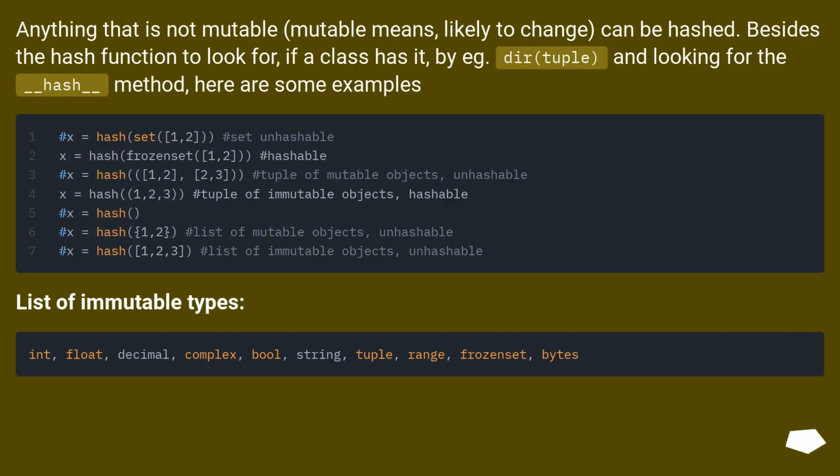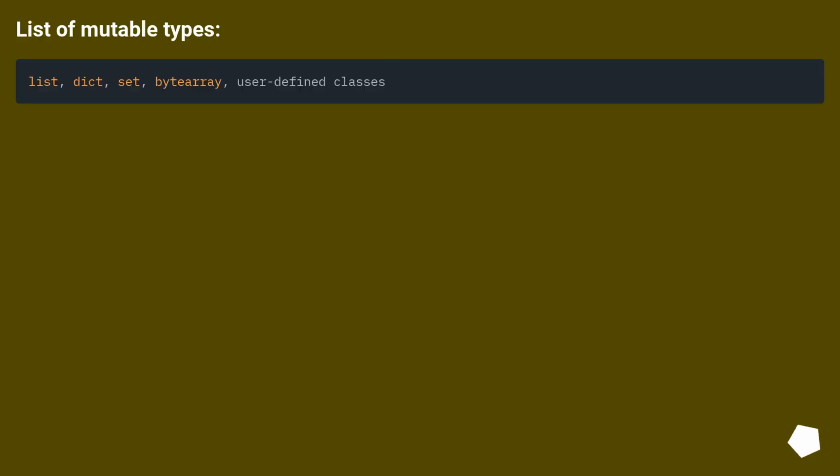Anything that is not mutable, mutable meaning likely to change, can be hashed. Besides that, you can check whether a class has a hash function by, e.g., using dir on a tuple and looking for the __hash__ method. Here are some examples. List of immutable types. List of mutable types.